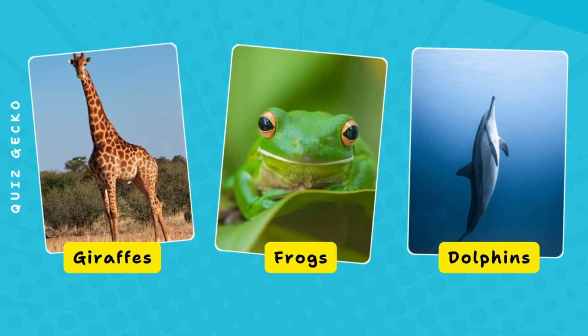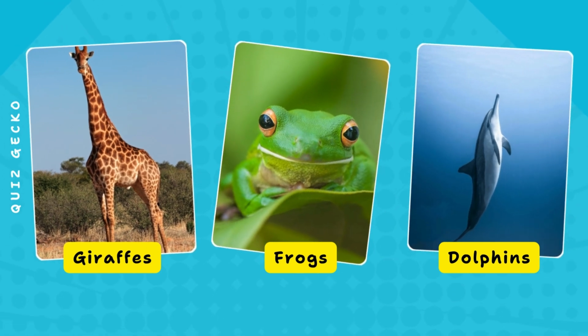Which animal's body proportions are often compared to the golden ratio? Giraffes, frogs, dolphins?